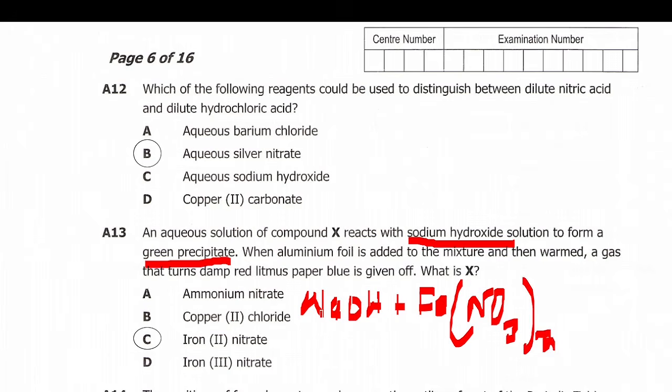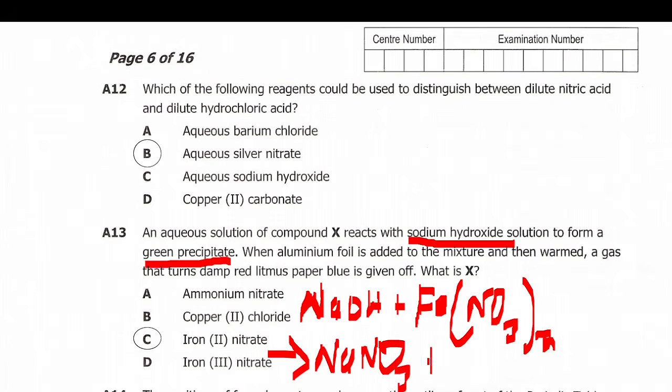When these two react, you expect three things to be formed. It will form sodium nitrate, if not mistaken.